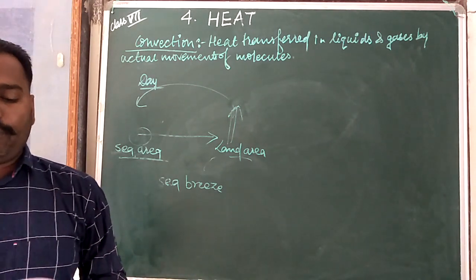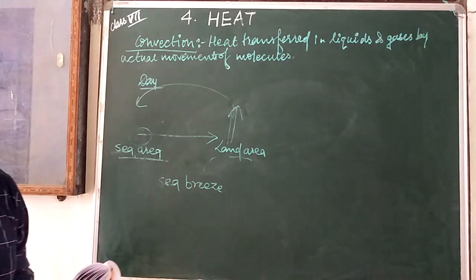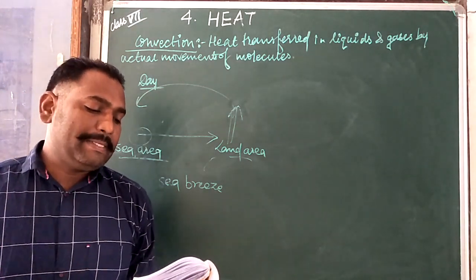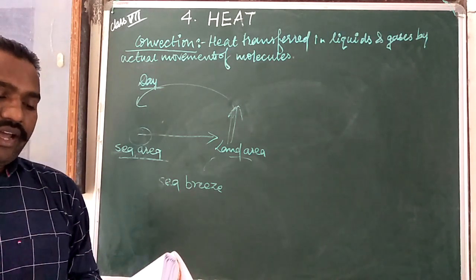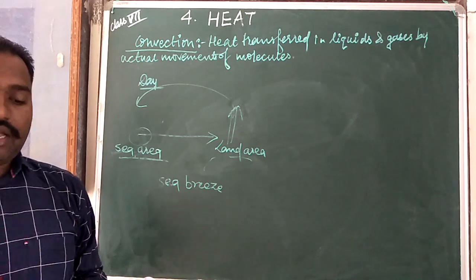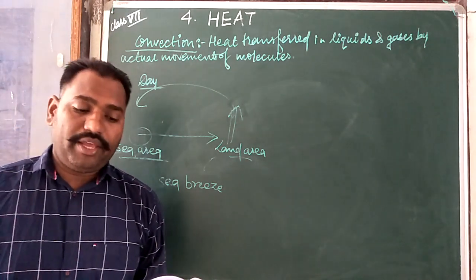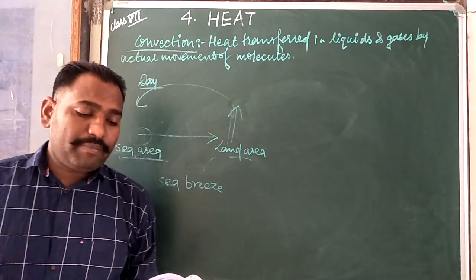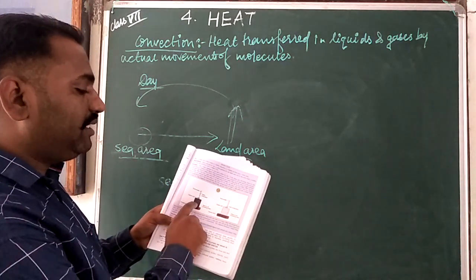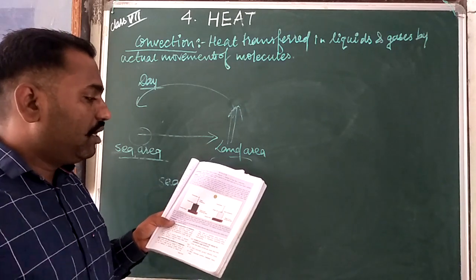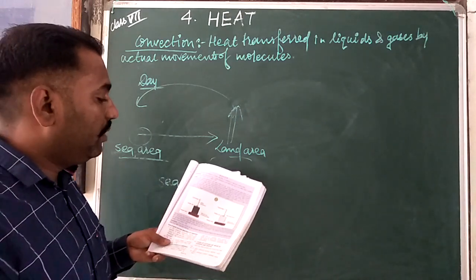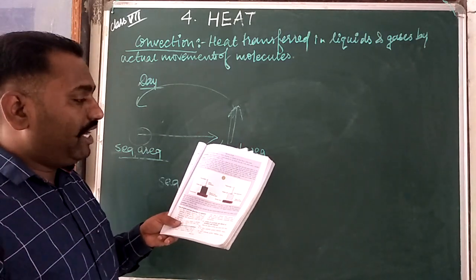So look, activity 4.13: to show that a black body is a better absorber or radiator of heat than a white body. To show that, it means how the white body and the black body show whether a substance is a good absorber of heat or not. Here is a black painted tin can, and this is a white painted tin can.